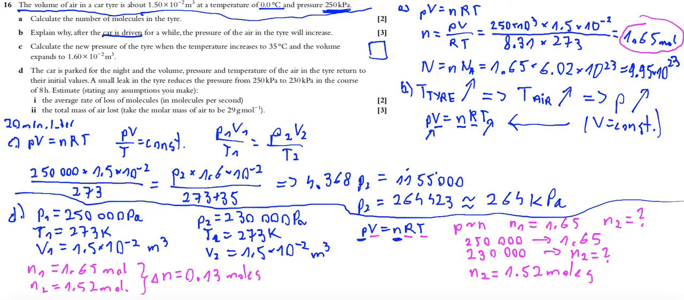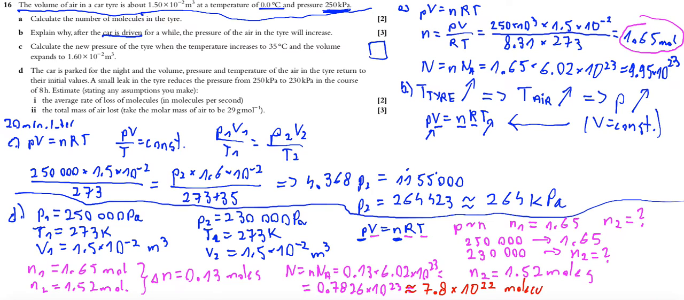Okay, 0.13 moles. We can calculate the number of molecules, because the number of molecules is the number of moles multiplied by the Avogadro constant. So if you multiply 0.13 times 6.02 times 10 to the power of 23, you will obtain 0.7826 times 10 to the power of 23, or around 7.8 times 10 to the power of 22